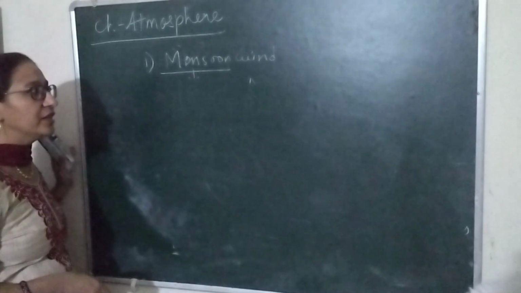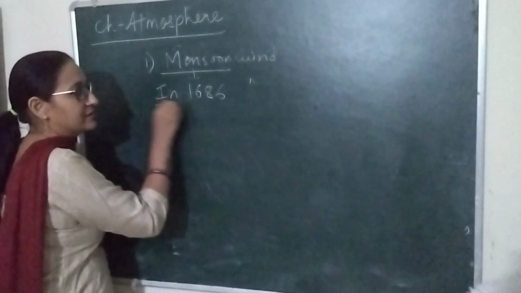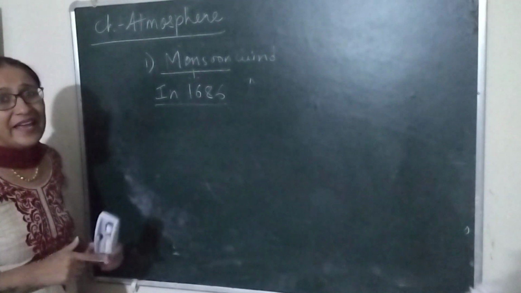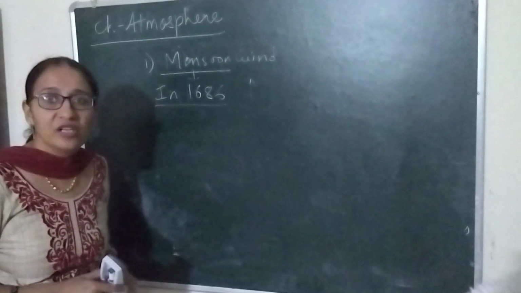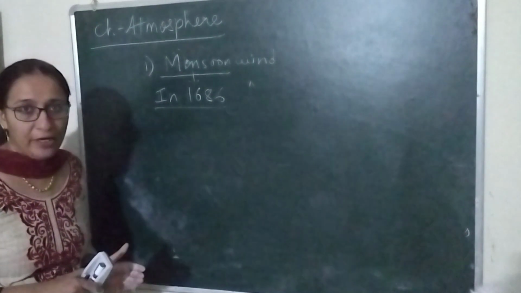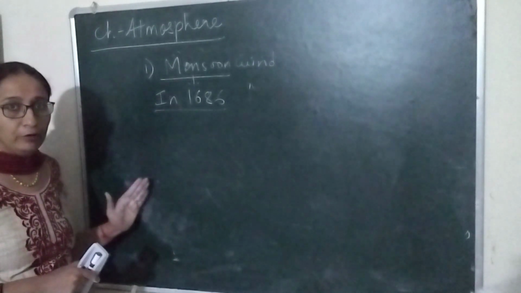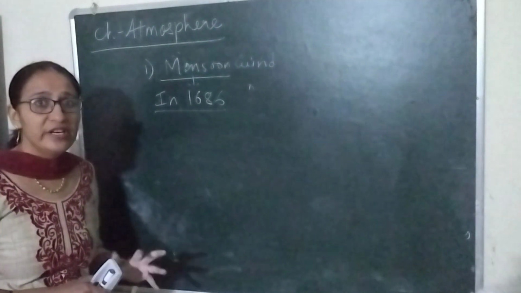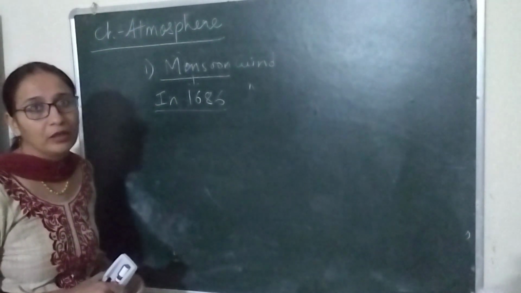Now, another thing that I want to explain to you, that in 1686, Hadley, an Englishman, explained that monsoon winds are caused due to differential rate of heating and cooling of land and water, that I have explained to you here. So according to Hadley, he believed that monsoon winds are caused due to differential rate of heating and cooling of land and water.